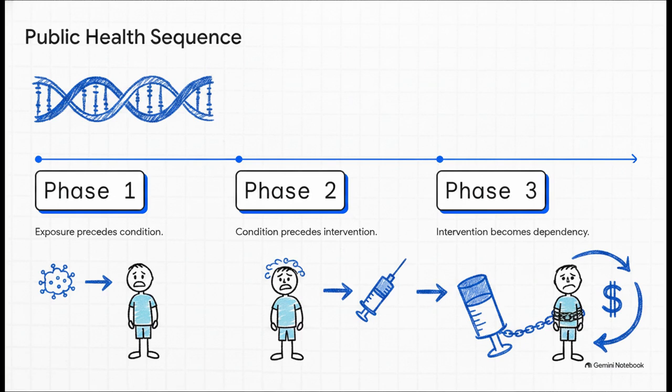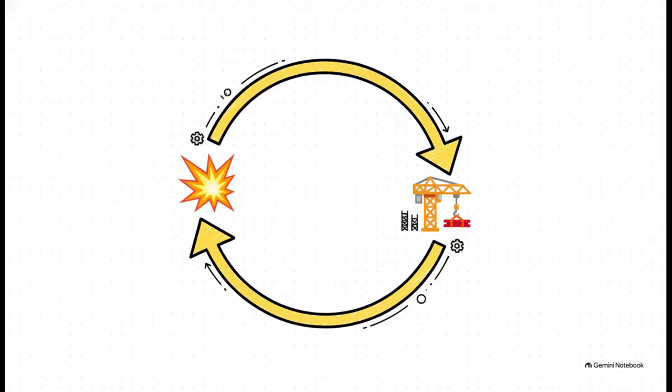It goes like this. Phase 1, exposure happens. Phase 2, the condition develops. Phase 3, the intervention is offered, but it rapidly turns into a lifelong dependency. The problem and the solution are structurally and economically linked in this perfectly profitable endless loop. And the scale gets even bigger.